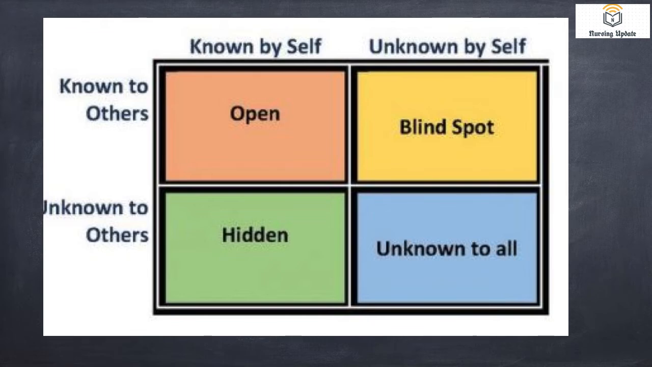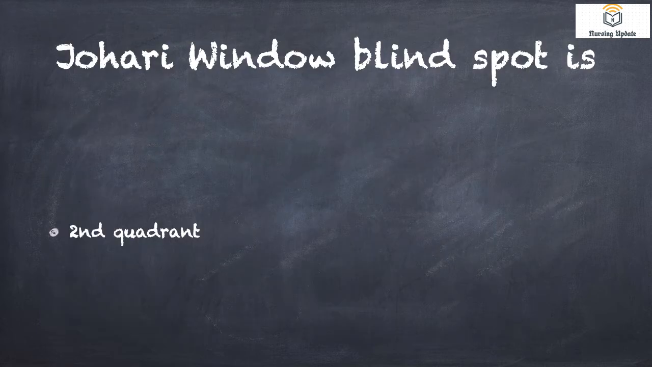The third quadrant is hidden. Hidden means you hide something. The name itself indicates it. There are certain aspects which you know about yourself, but others don't know. That is known as hidden. And there are certain aspects which none of us know, that is known as unknown to all. So: open, blind spot, hidden, and unknown. The question was Johari window blind spot, and the answer is the second quadrant.